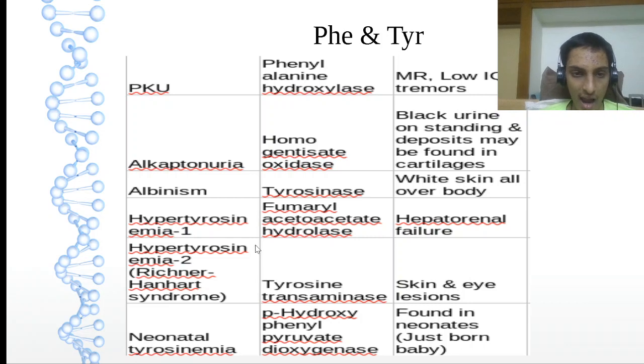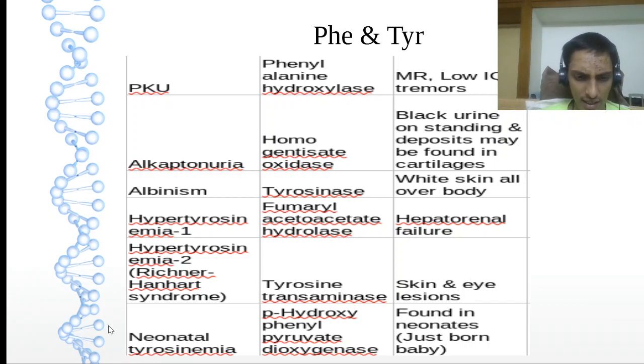Okay, and then hypertyrosinemia, two types are there, type 1 and 2. Let's see type 1. Enzyme deficient fumarylacetoacetate hydrolase. Okay, this causes hepatorenal failure. What do I mean by this term hepatorenal? Hepato means liver, renal means kidney. It's a failure of the liver and kidneys. And type 2 is also called Richner-Hanhart syndrome. Okay, and the enzyme deficient is tyrosine transaminase. It causes skin and eye lesions. So the skin and the eyes will be affected.